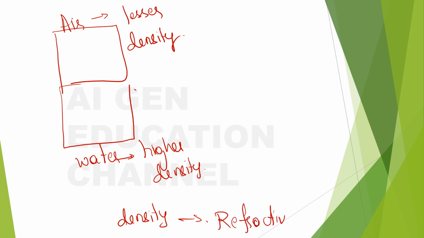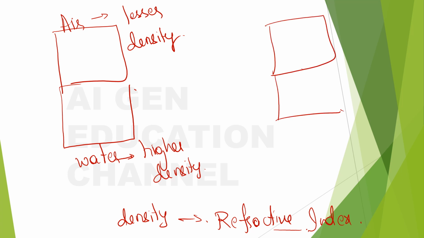I will link this later. I will show you how refractive index and density are related. First of all, it's important that you understand the concept of light bending while it's moving from a medium that has lesser density to higher density or higher density to lesser density.